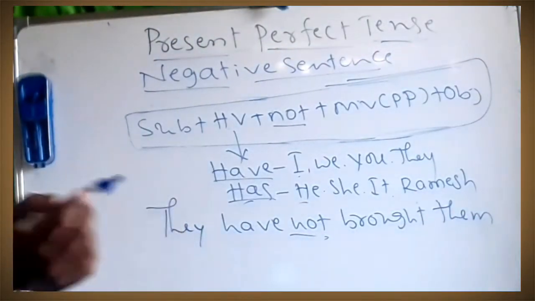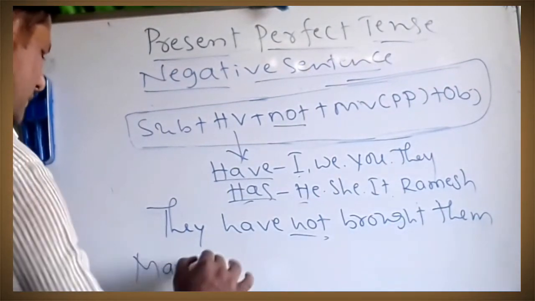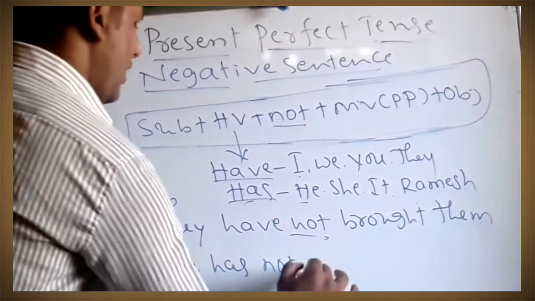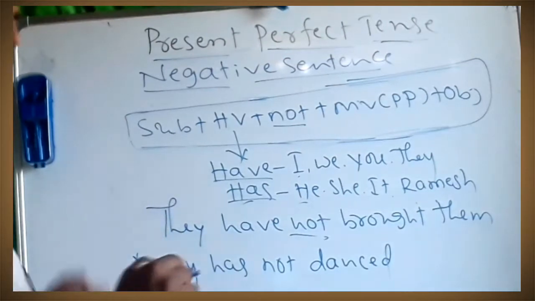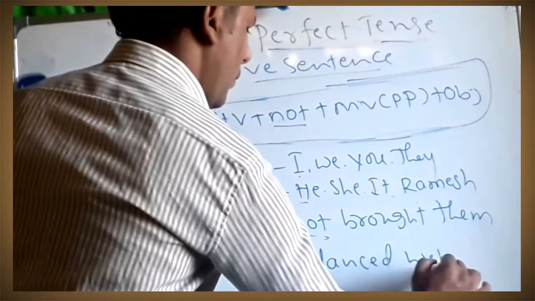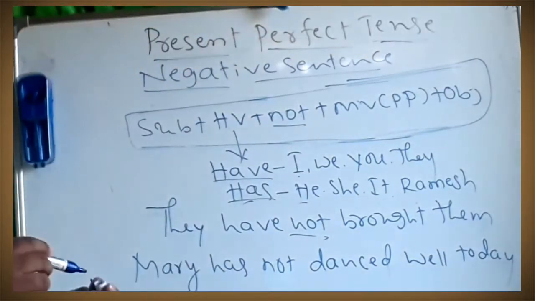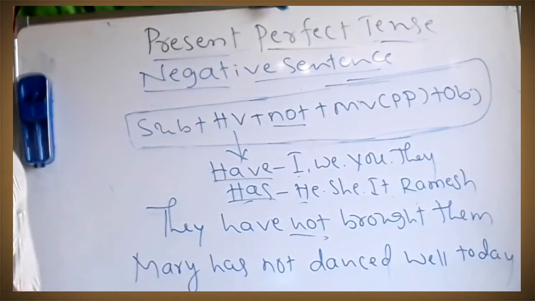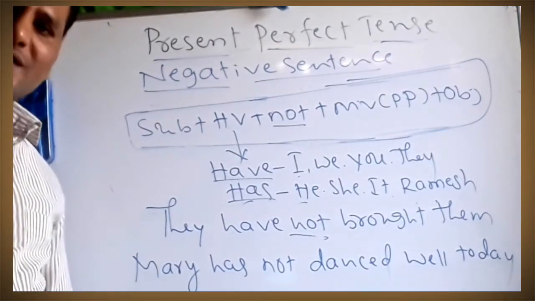Next I will take any name here. Mary has not danced well today. So these all are the examples of a negative sentence. Next we can go for the interrogative sentence.